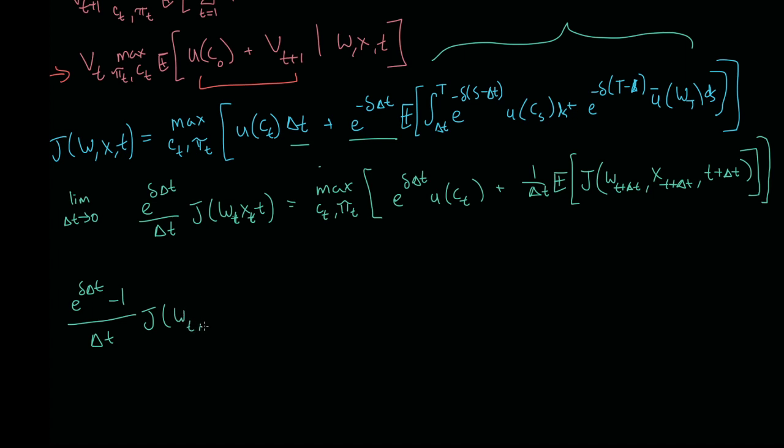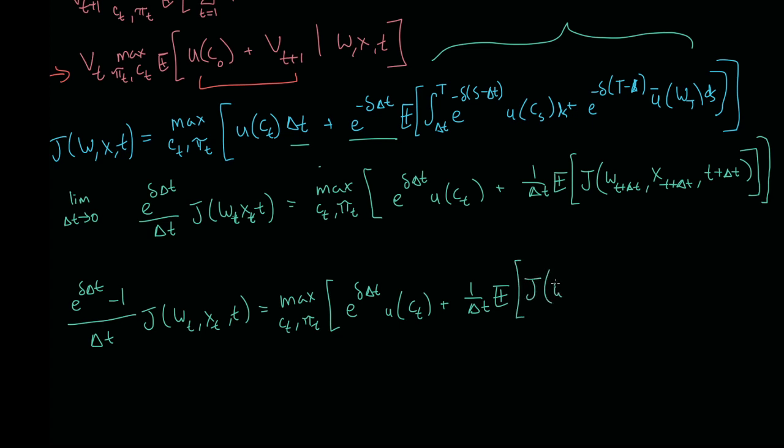J(W_t, X_t, t) is equal to max over c_t, pi_t of e to the delta t u of c_t plus 1 over delta t times the expected value of J(W_{t+delta t}, X_{t+delta t}, t+delta t) minus J(W, X, t).